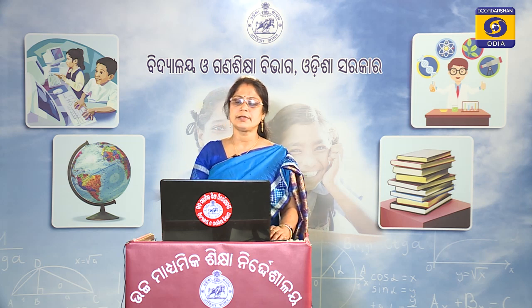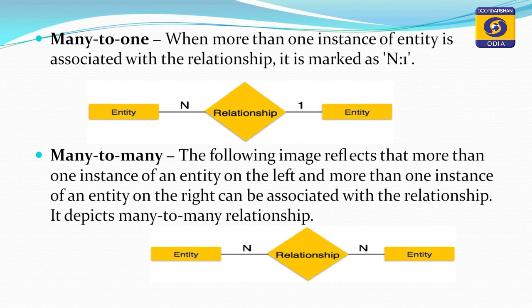Next is the concept of many to one. What is a many to one relationship? When more than one instance of an entity is associated with the relationship, it is marked as n:1. That means when from the left side many instances of the entity are associated with a single instance of the entity on the right side, it is known as a many to one relationship.